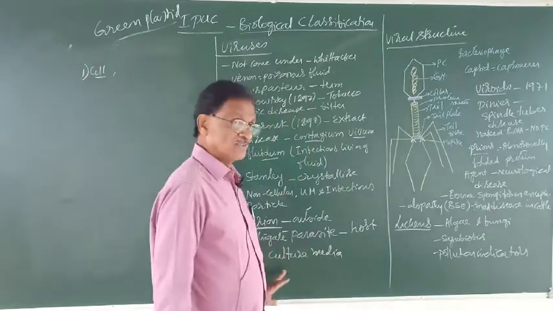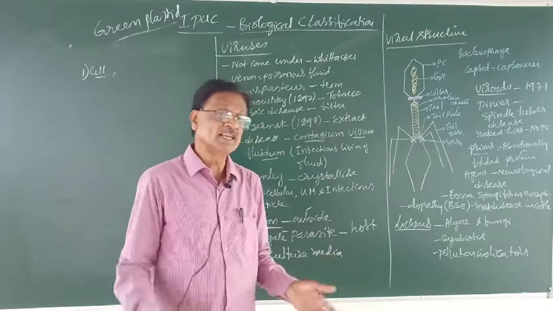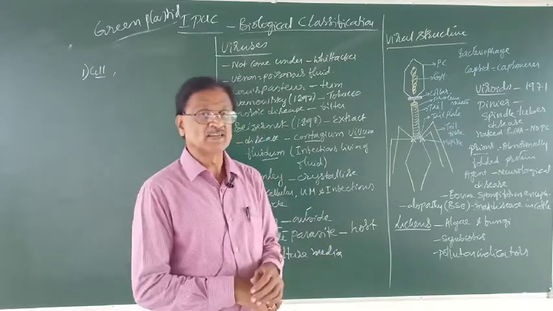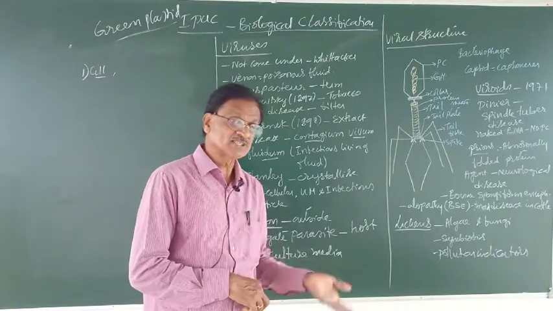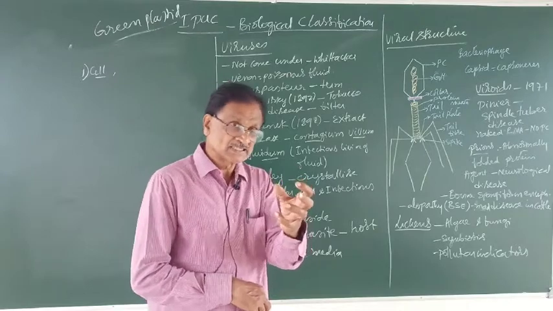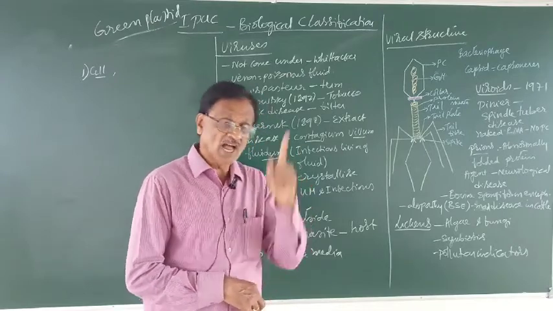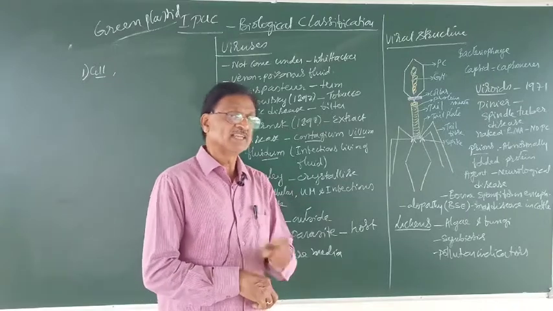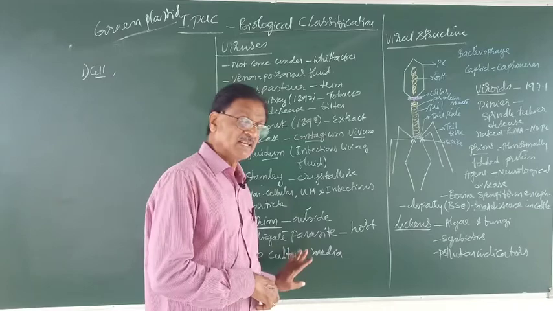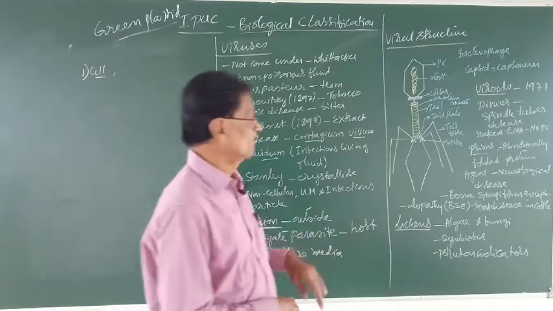But the virus cannot multiply on its own. It needs what? A host cell. Then only it can multiply, at the cost of the host. Whatever it requires, all of it is obtained from the host. At the cost of the host's energy and other resources, it multiplies. And hence, the virus cannot be cultured like bacteria.